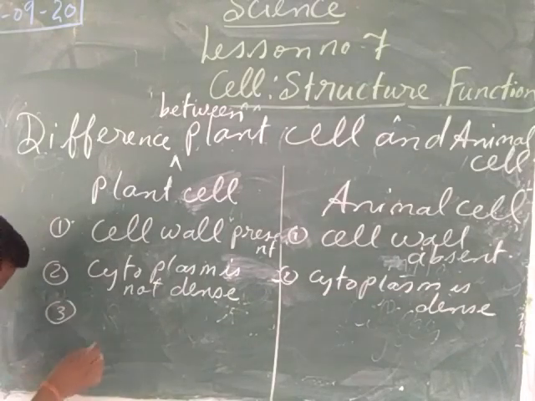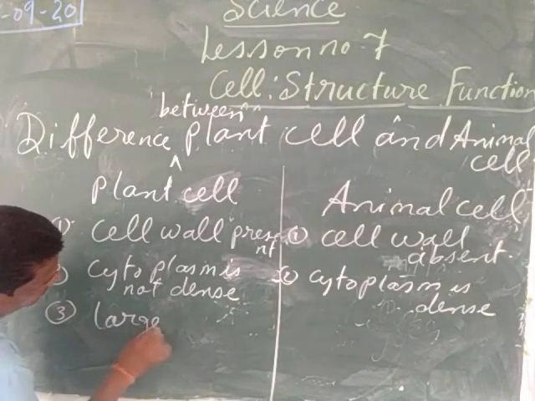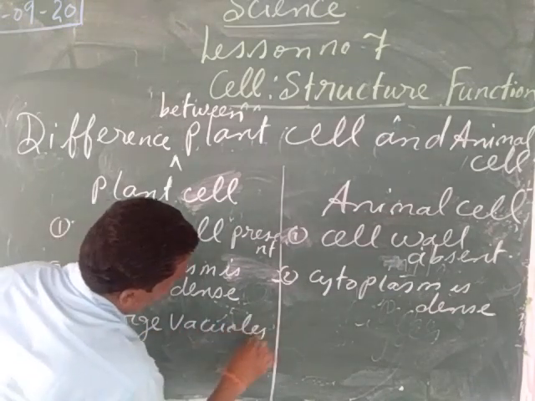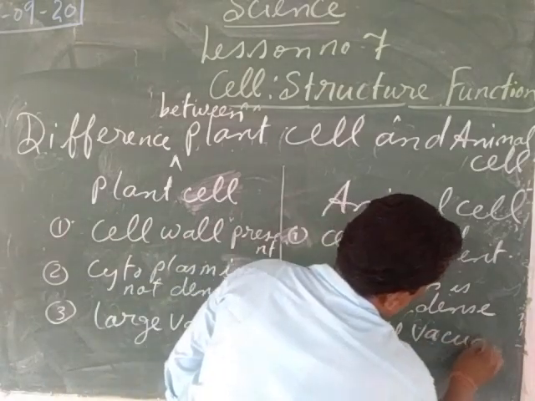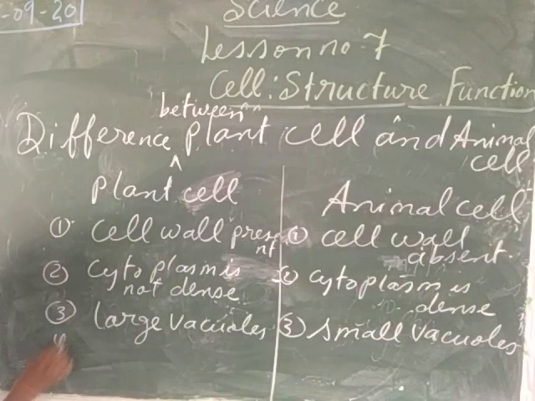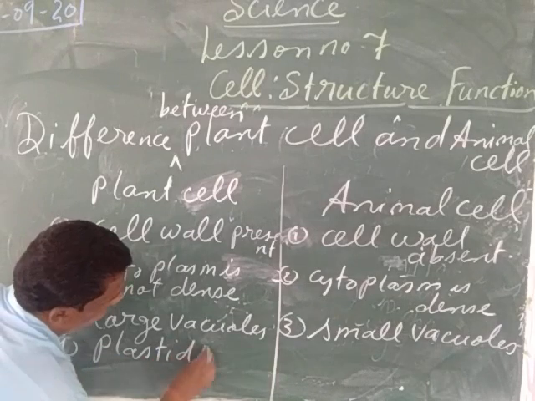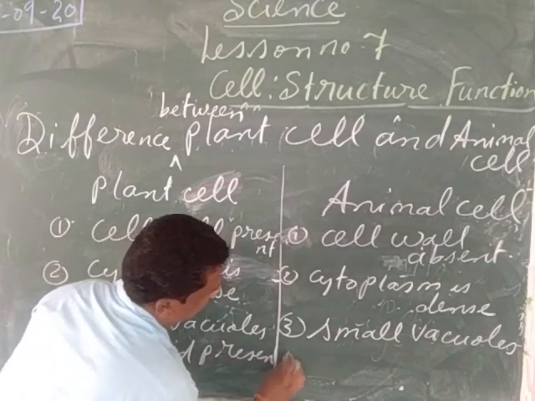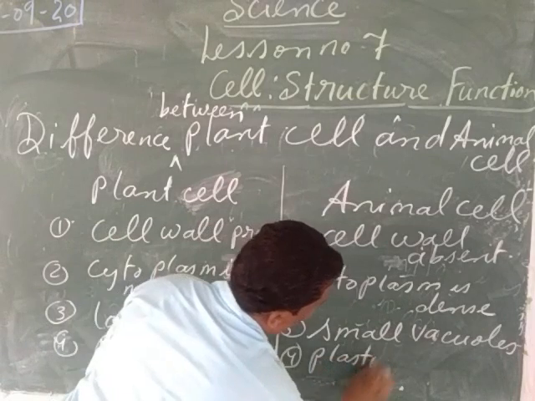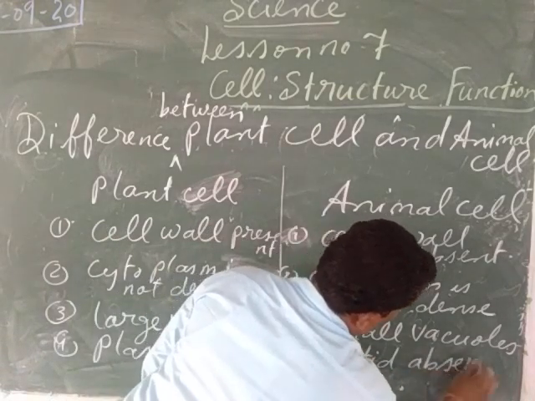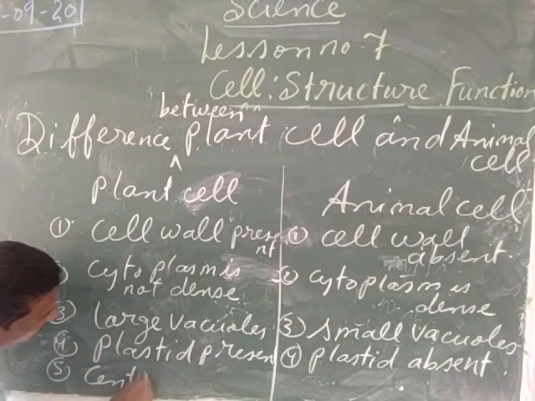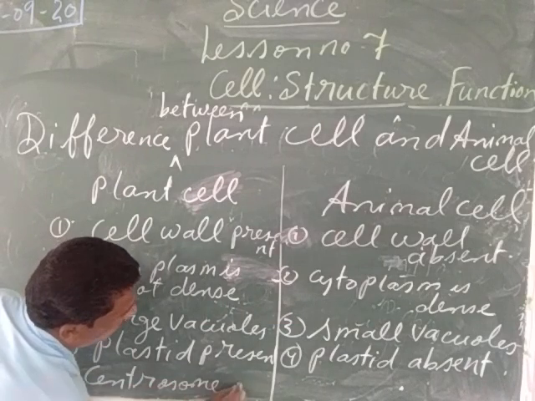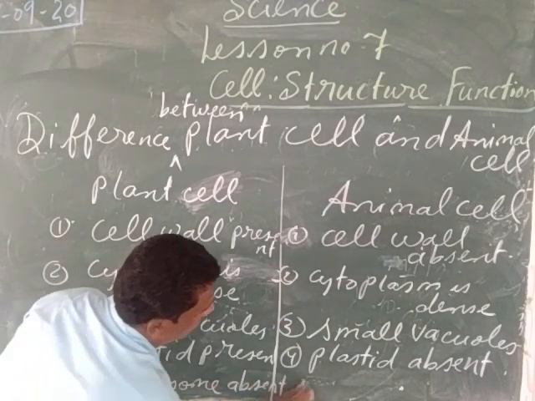Now the third one: here it contains large vacuoles. Large vacuoles are there. It contains the small vacuoles. Then the fourth one, it contains the plastids. Plastid present. And here plastid absent. Then my child, after this, the fifth one, centrosome, C-E-N-T-R-O-S-O-M-E. Centrosome absent. Here centrosome present.